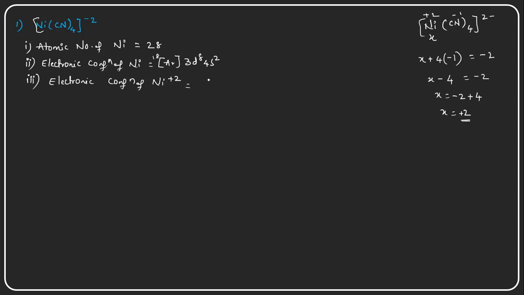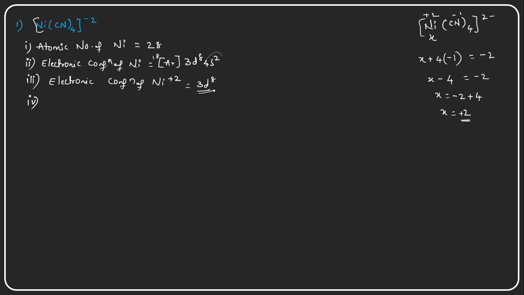So Ni2+ is formed by losing 2 electrons from the outermost orbital. From this outermost orbital, it is losing electrons, so it has 3d8. There are no electrons present in the 4s orbital. So now, the fourth point: we know the electronic configuration of nickel +2, and this will be the